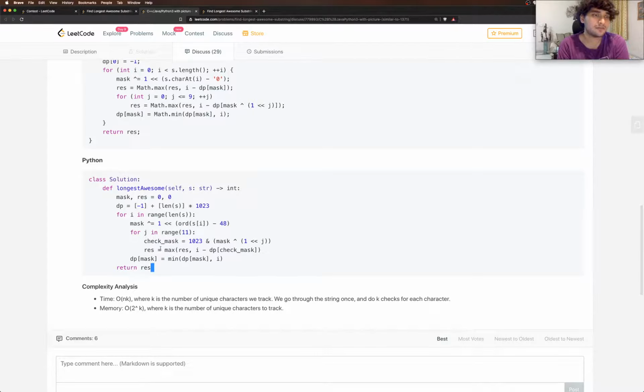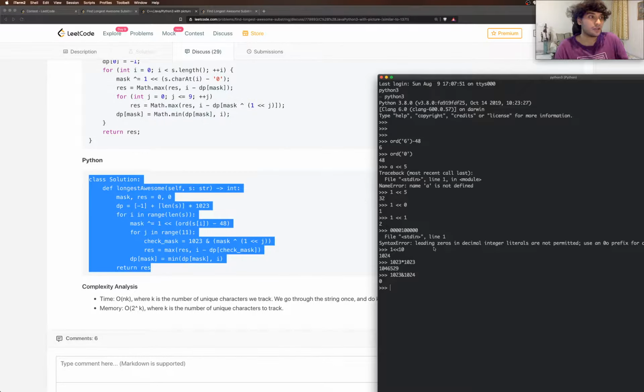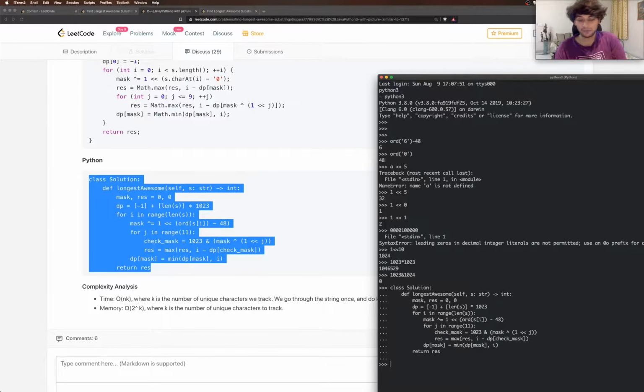Now res we know for a fact would be 1 always, because no matter what string you have, if the string length is at least 1, then the palindrome which can be made can be 1. So let me just check this. Solution dot longest awesome, and we're going to give it 1 2 3 4 5 6 7 8 9 0, and check. It should give us 1, right?